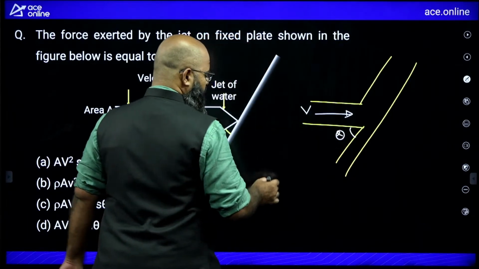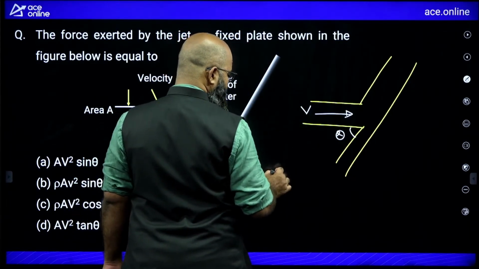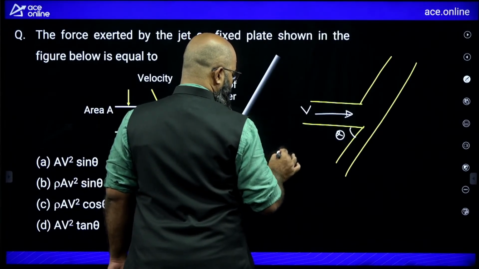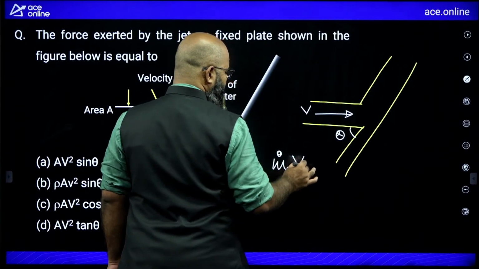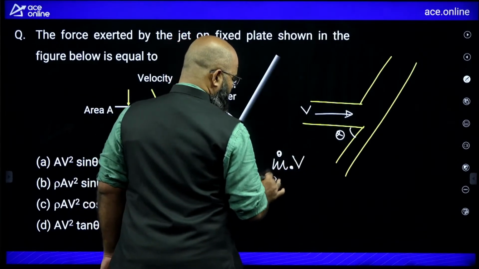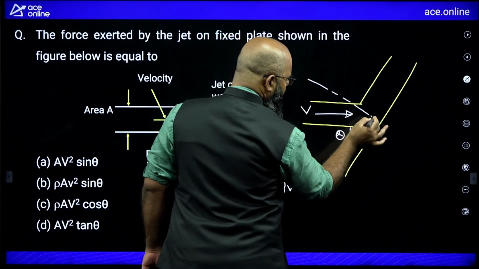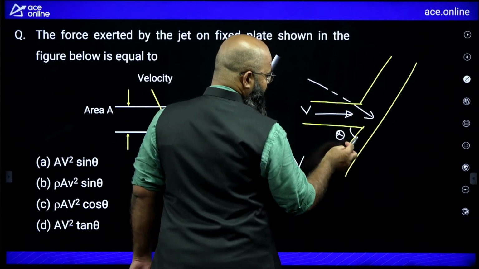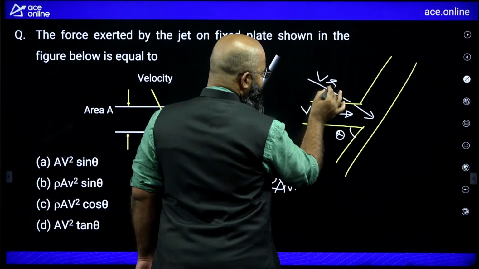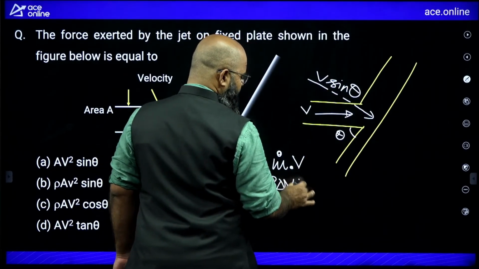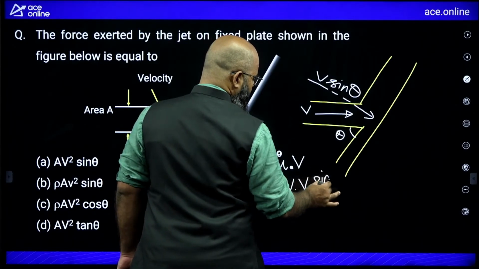So the value of force over here is equal to how much? Force is equal to m dot multiplied by velocity. M dot is equal to rho a v, but the velocity that is striking normally over here will be equal to v sine theta. This is the velocity striking normally.